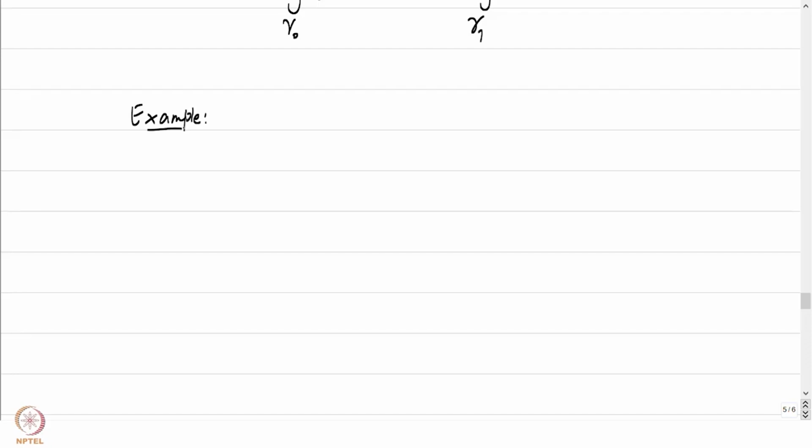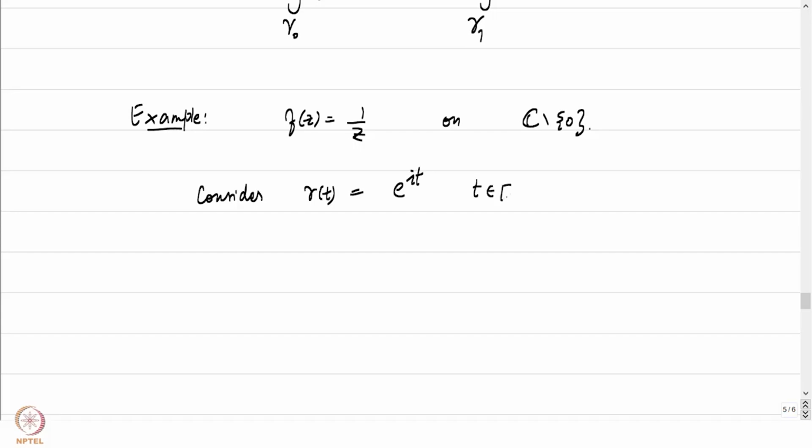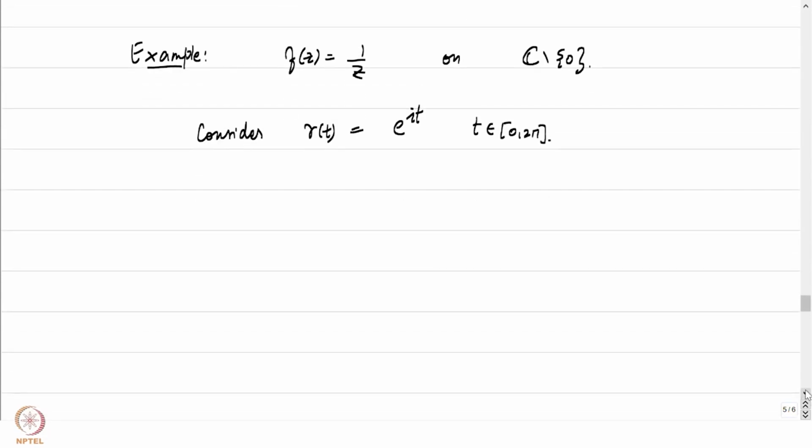If you look at the function f of z equals 1 by z, that's a function which is defined on omega given by C minus 0. So our domain here is C minus 0, and consider our curve gamma of t equal to e to the power i t for t belonging to [0, 2 pi]. Suppose we have our curve defined on this particular interval. Then we have already checked that the integral of f of z dz over gamma is equal to 2 pi i times i. So we have a closed rectifiable curve on which the integral of f is not equal to 0.